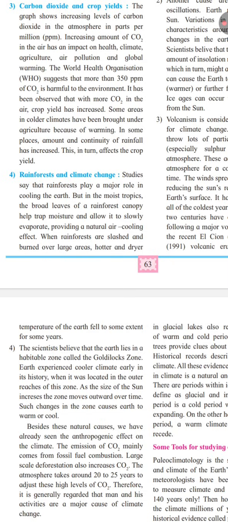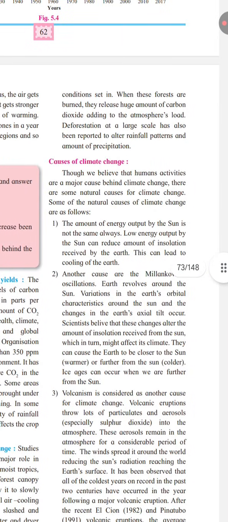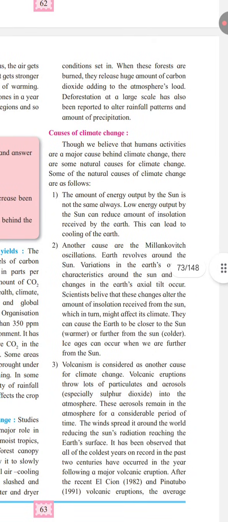Now, large scale deforestation can also alter rainfall patterns, the amount of precipitation. Therefore, rainforests play an important role in maintaining the climate. Now, what are the causes of climate change? Human activities are considered a major cause of climate change, but climate change can also occur because of natural causes.